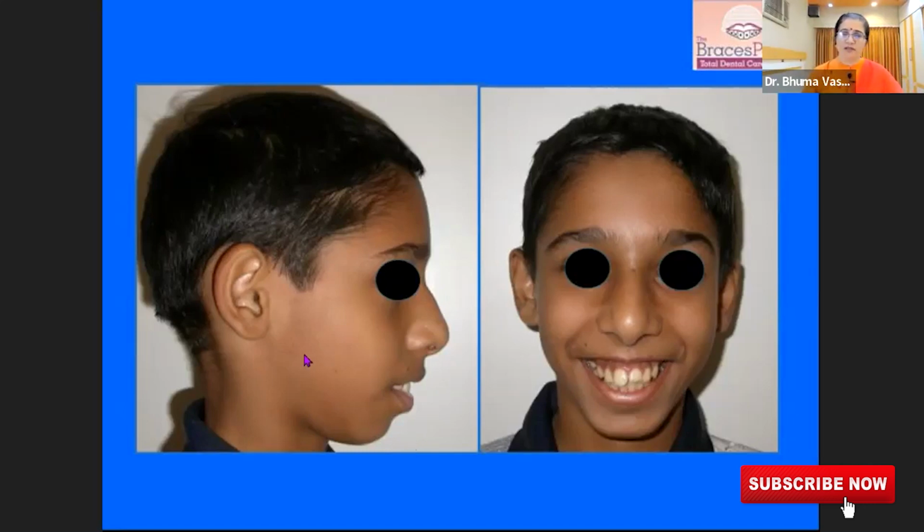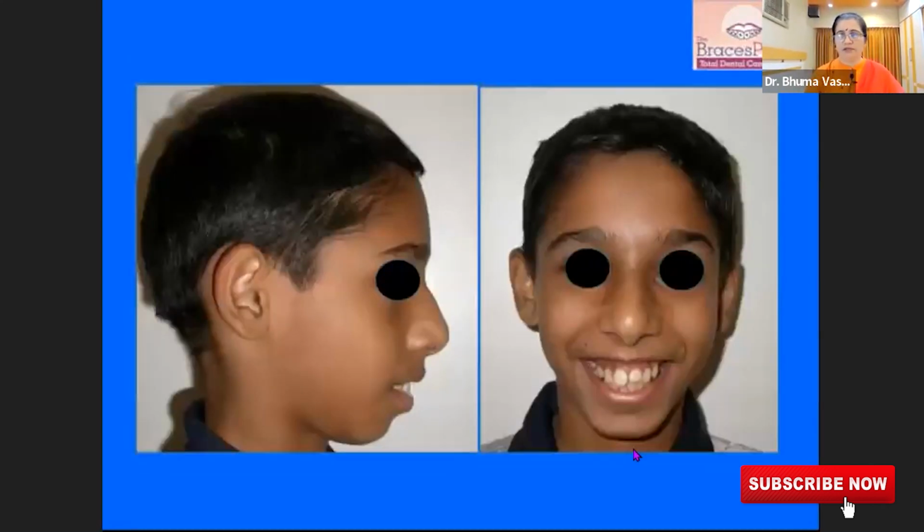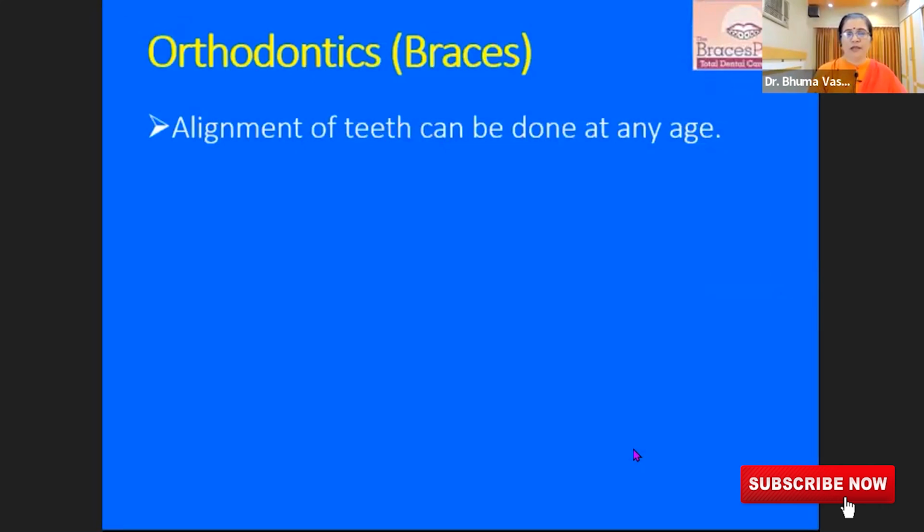So if we intervene in such situations by doing an adenectomy, which the ENT specialist can advise if it is indicated, then this kind of severity of malocclusion, the increase in anterior facial height, and the spoiling of the entire face can be prevented. That is important. Now, what can you do with braces? What is the magic of braces that I would like to share with you?